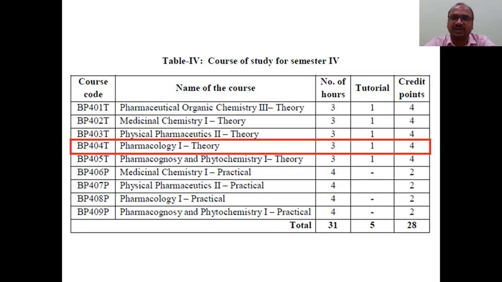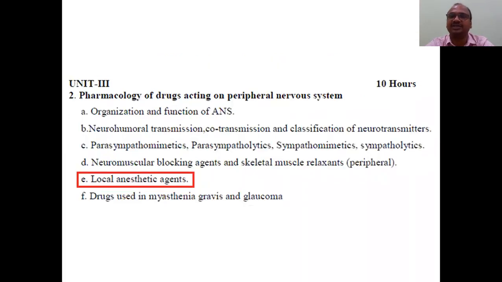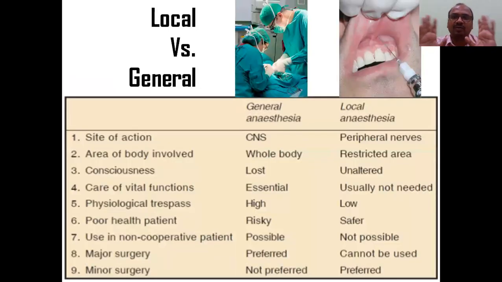We are studying the subject of pharmacology 1, along with the course code. It is important for MBBS, nursing, pharmacy, for everybody. Here you can see your syllabus, and the highlighted point is local anesthetic agents, today's topic, or local anesthetic drugs. Keep in mind that your syllabus mentions two, local anesthetic as well as general anesthetic. It is very important to know what a local anesthetic is and what a general anesthetic is.